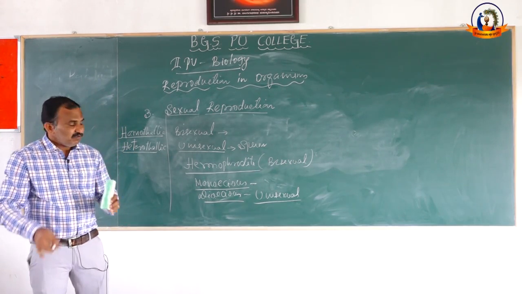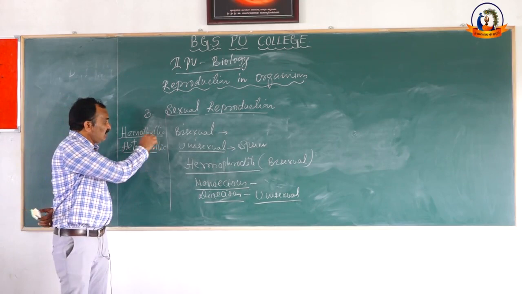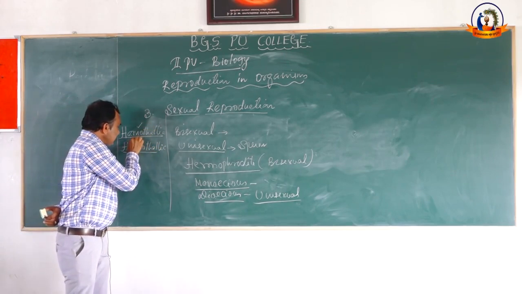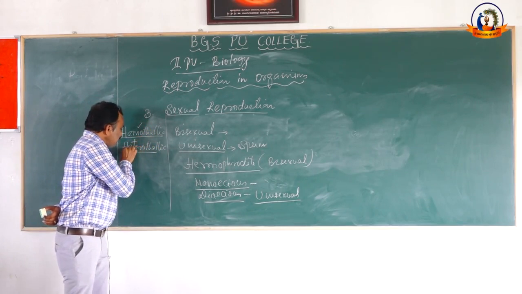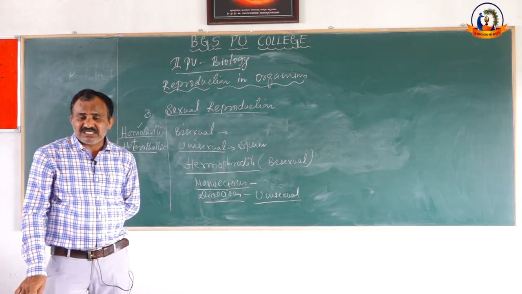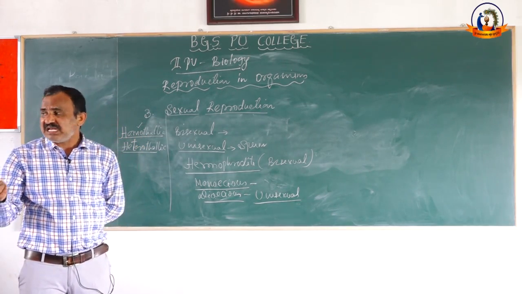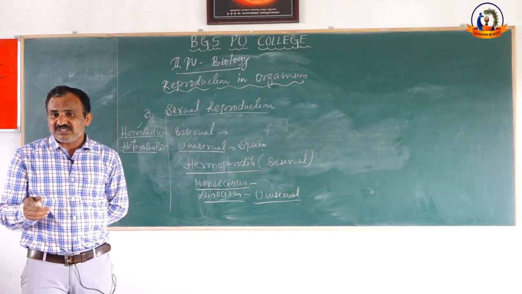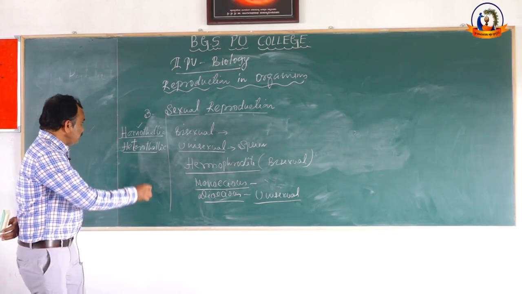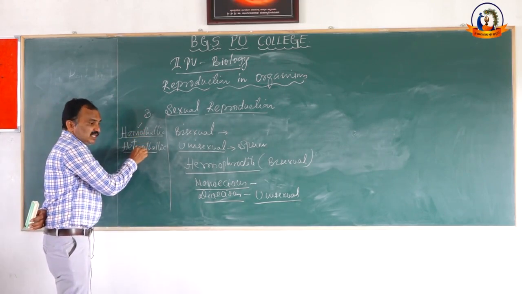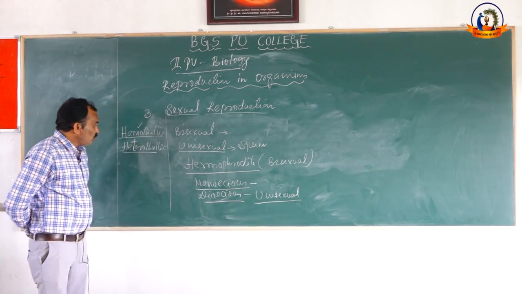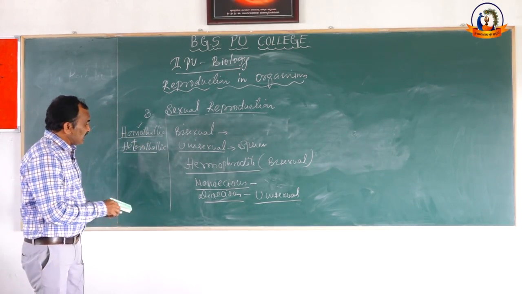This thallus will produce the male gamete and female gamete. Then heterothallic means a thallus produces either male gamete or female gamete, not both. These terms are used in organisms like fungi.